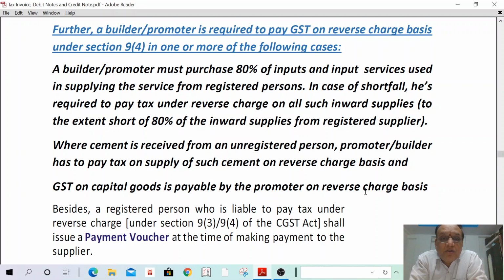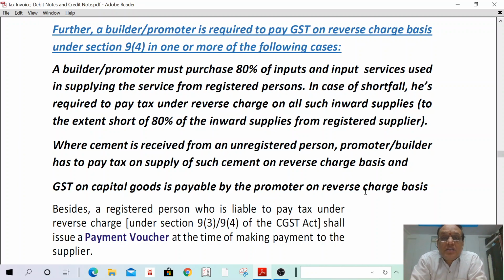A builder or promoter must purchase 80% of inputs and input services used in supplying the service from registered persons. In case of shortfall, he is required to pay tax under reverse charge on all such inward supplies to the extent of 80% of inward supplies from the registered suppliers.